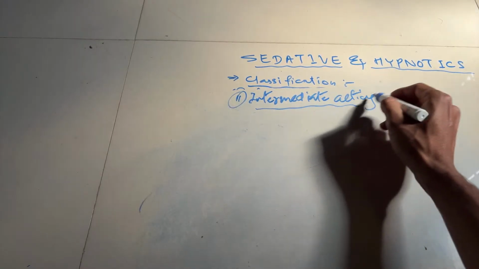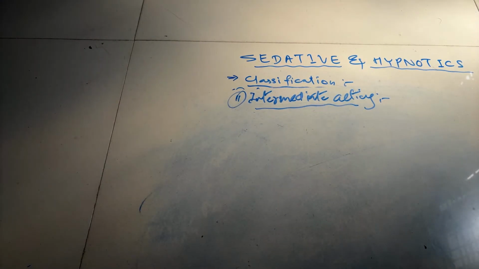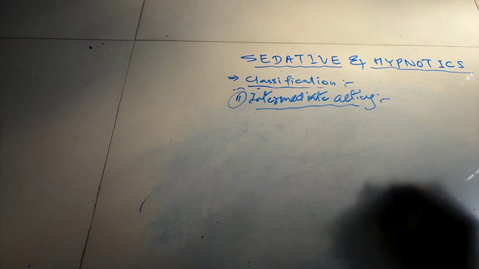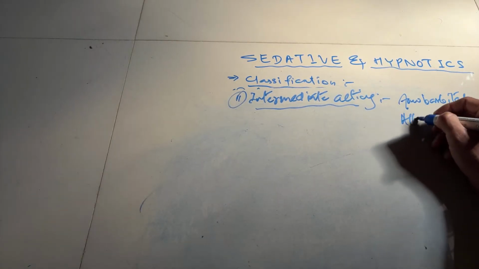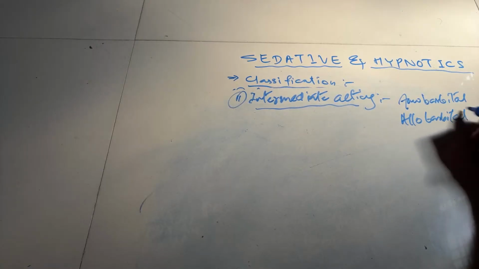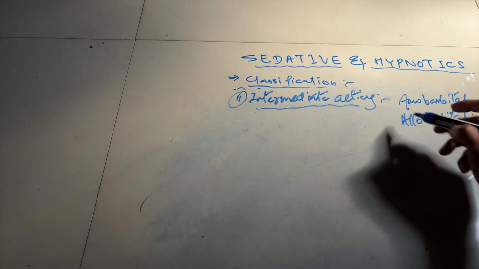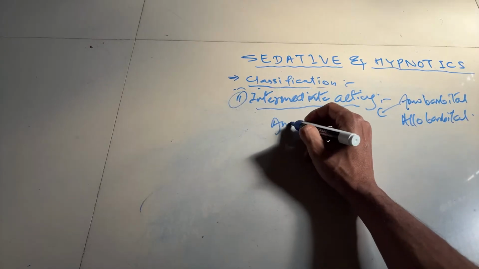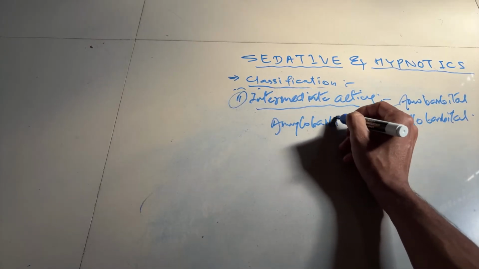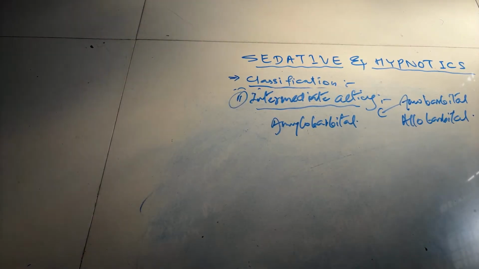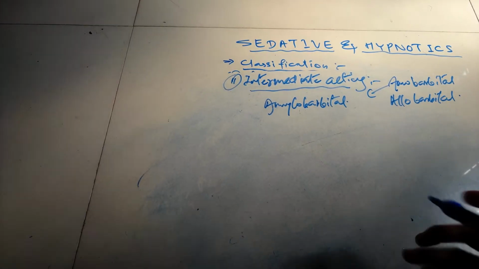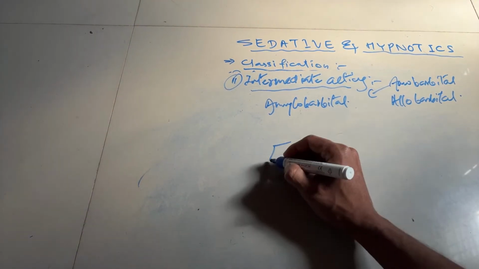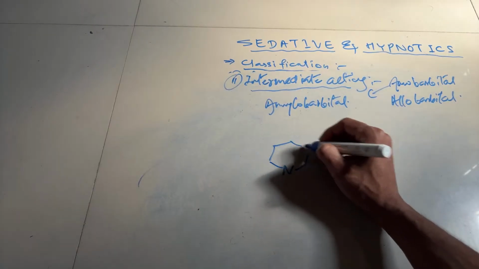So, what are the examples of intermediate acting? Alobarbital and amobarbital. What did I mention earlier? Amobarbital can also be called amylobarbital. Now, can you please tell me when amylo is used? Amylo is used in the case of how many carbons? 5 carbons. So, what will be the structure? The scaffold will be as it is, yes or no?